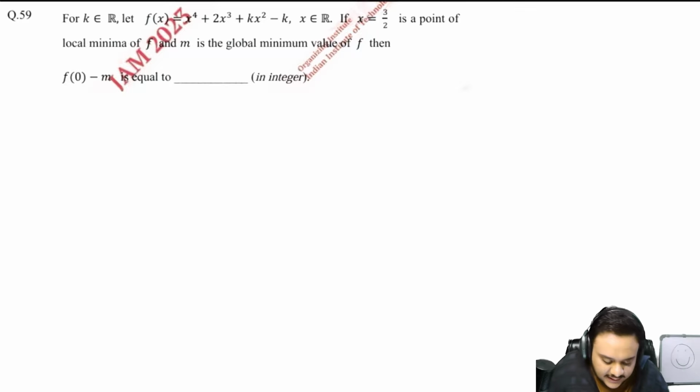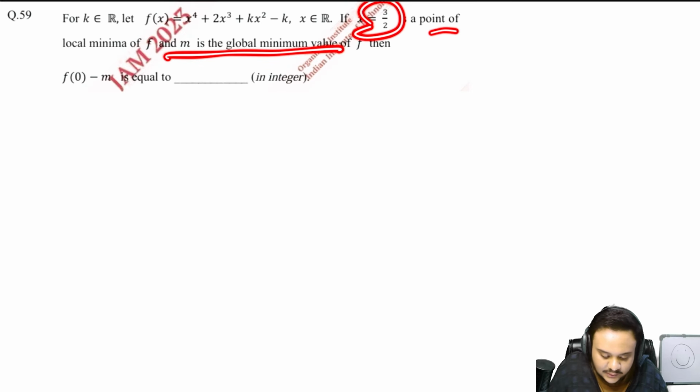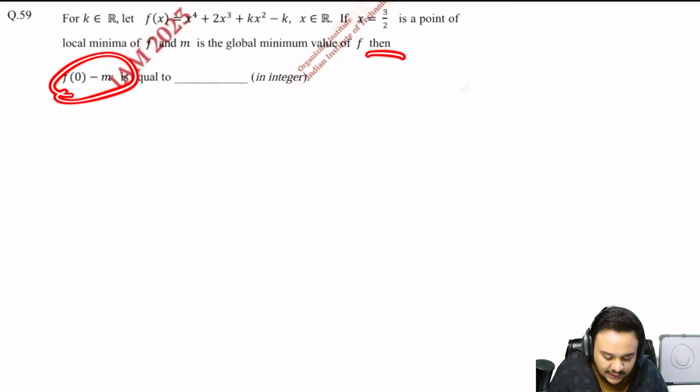Yes. K belongs to R. F of x is given here. X is equal to 3 by 2. I just solved this. So is a point of local minima of F and M is global minima. Okay, M is a global minima and 3 by 2 is given as local minima. So you have to just find this equation.